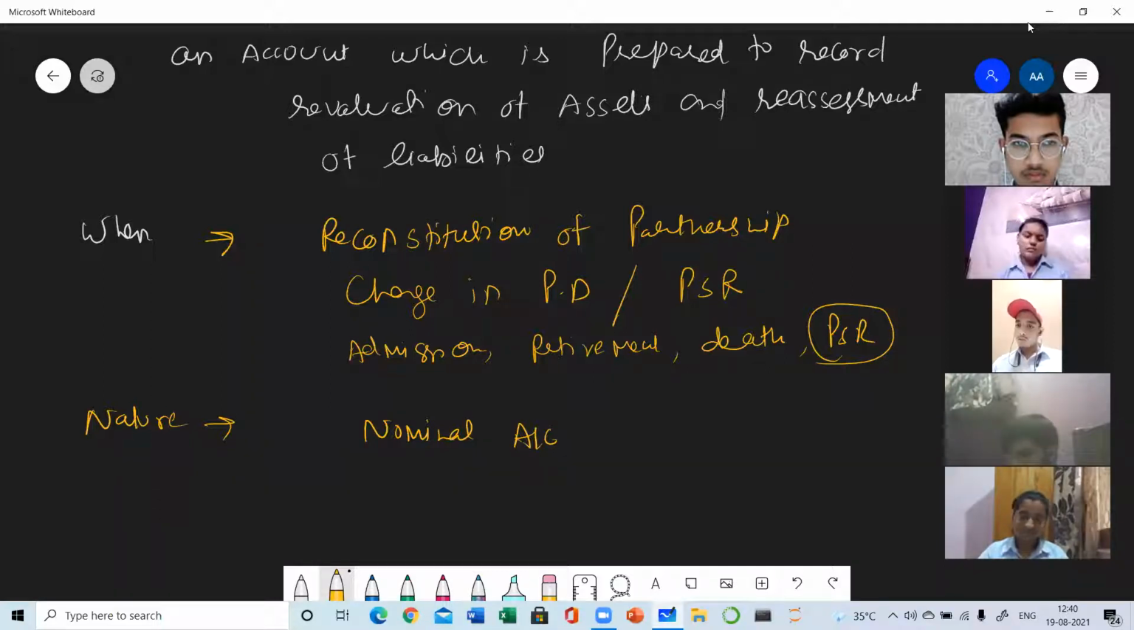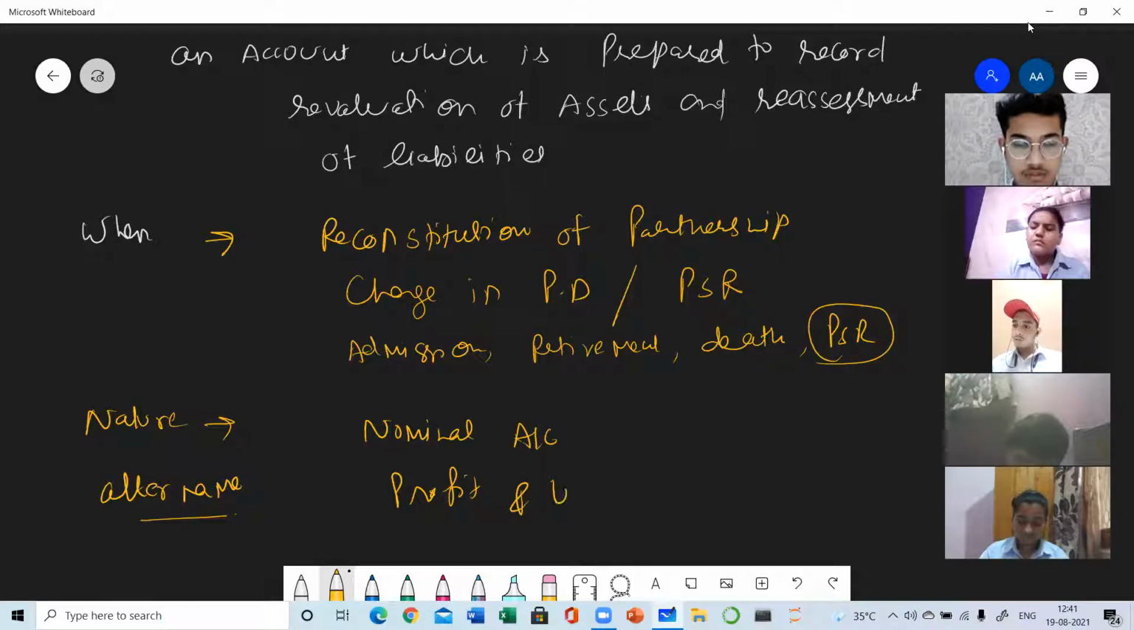Next, what is the alternate name? Alternate name is the profit and loss adjustment account. So this is all about revaluation account.